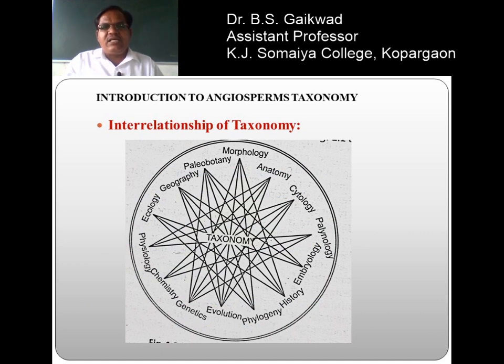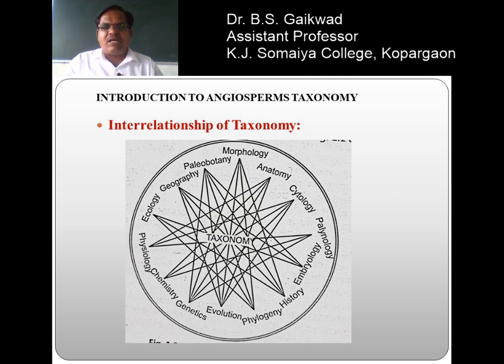Then the interrelationship of taxonomy. Taxonomy is the queen of science. It is basic botany, it is basic science, and when we are going to discuss the other branches of the sciences, then we must have the knowledge of taxonomy. So, taxonomy is related to the various fields of the life sciences.